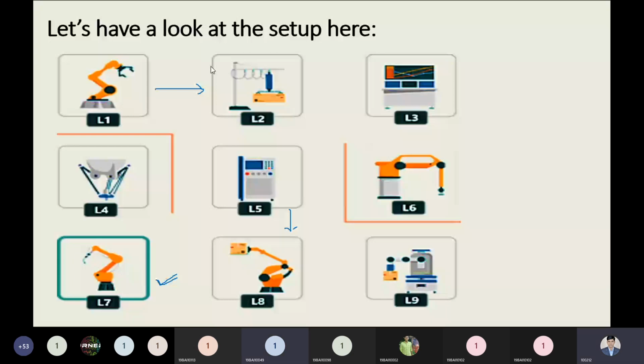Yes, sir, it's visible. So please note down this example in your mind as well. You can see there is a red line between L1 and L4. Is it visible?